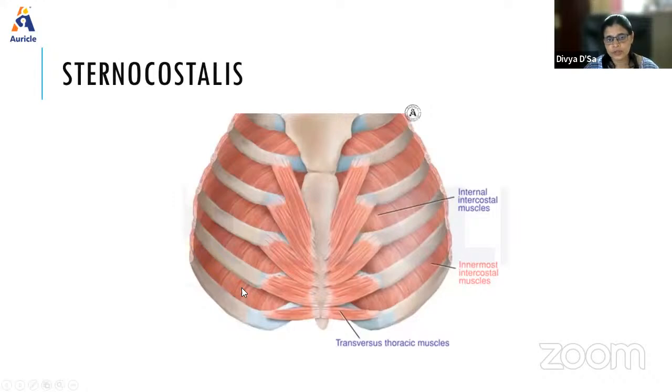Then we have the sternocostalis, which begins from the inner surface of the sternum and moves transversely, and gets inserted to the ribs at the costochondral junction, where the cartilaginous part and the osseous part of the rib meet. At that junction it gets inserted. The nerve supply is by the corresponding intercostal nerves.